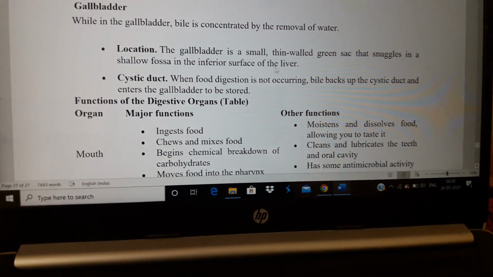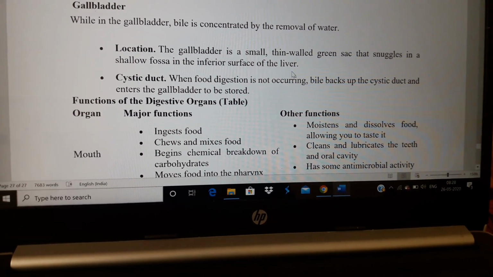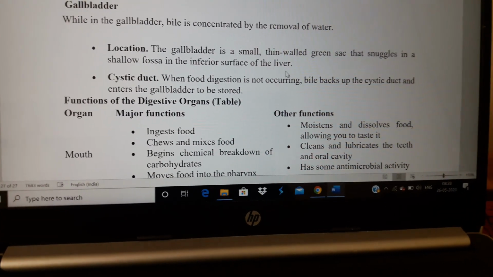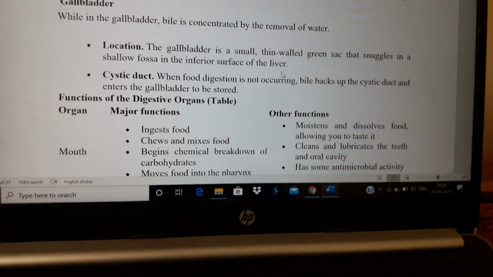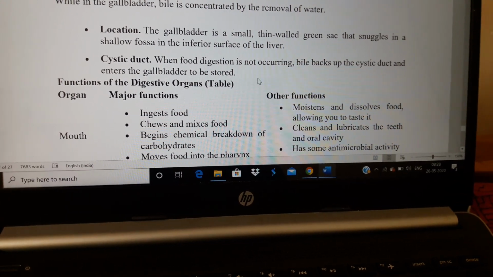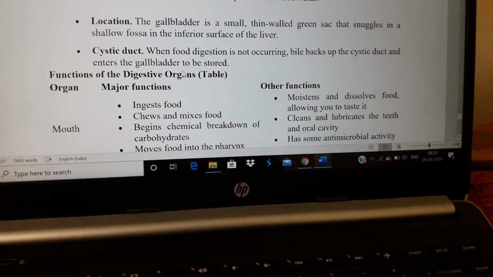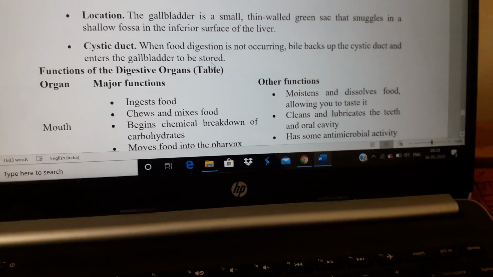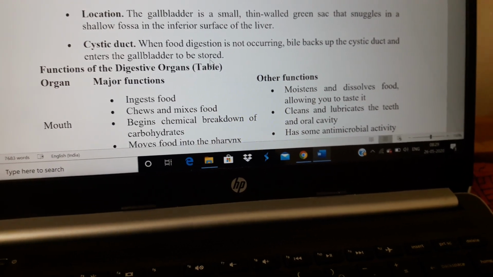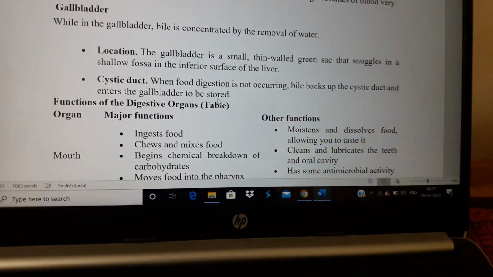Location. The gallbladder is a small, thin-walled green sac that snuggles in a shallow fossa in the inferior surface of the liver. Already I showed you in the diagram that green color sac-like small structure that is present under the liver. When food digestion is not occurring, bile backs up the cystic duct and enters the gallbladder to be stored. Nothing but during normal conditions without food, whatever bile there is will reach the gallbladder and be stored for further purpose.